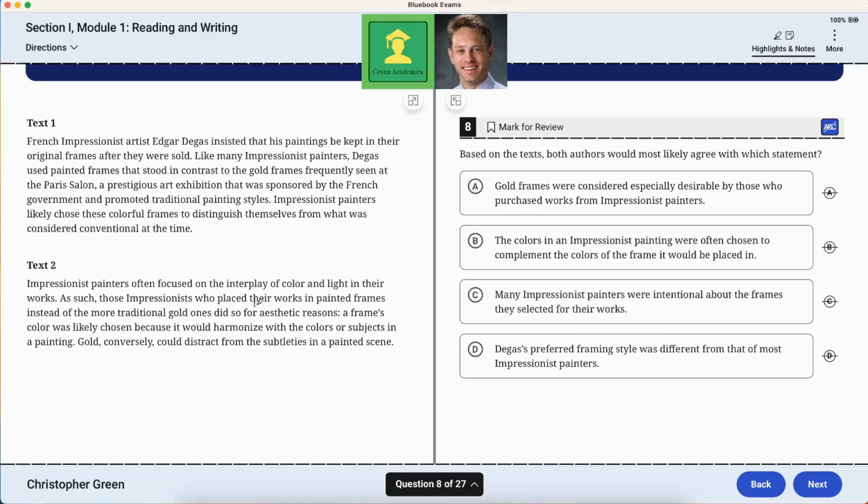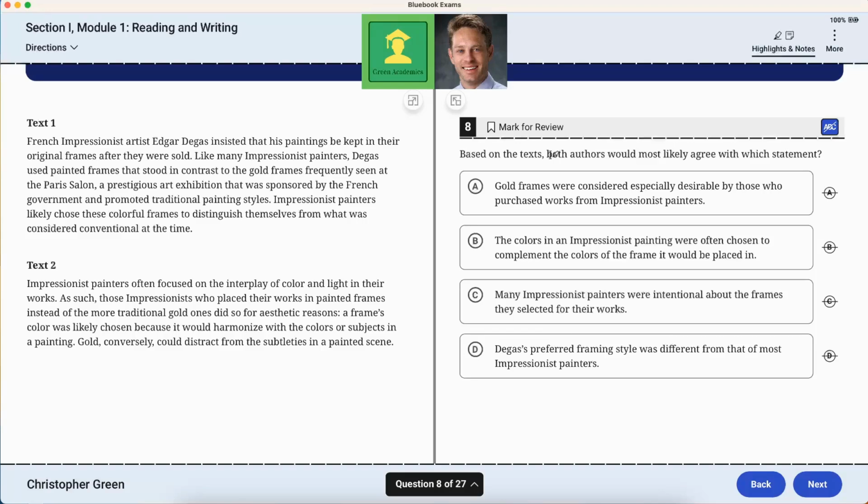Impressionist painters often focused on the interplay of color and light in their works. As such, those impressionists who placed their works in painted frames instead of the more traditional gold ones did so for aesthetic reasons. A frame's color was likely chosen because it would harmonize with the colors of subjects in a painting. Gold, conversely, could distract from the subtleties in a painted scene. Both authors would most likely agree with which statement.